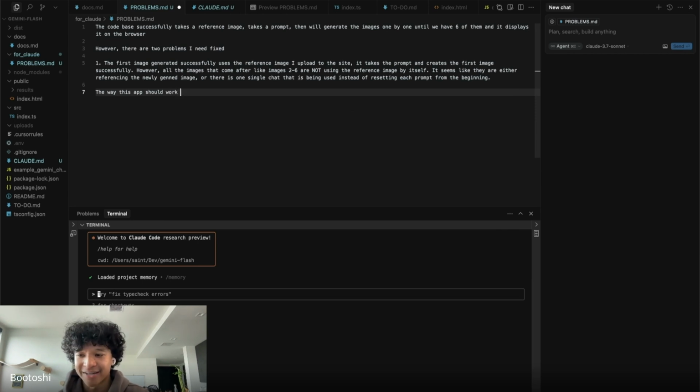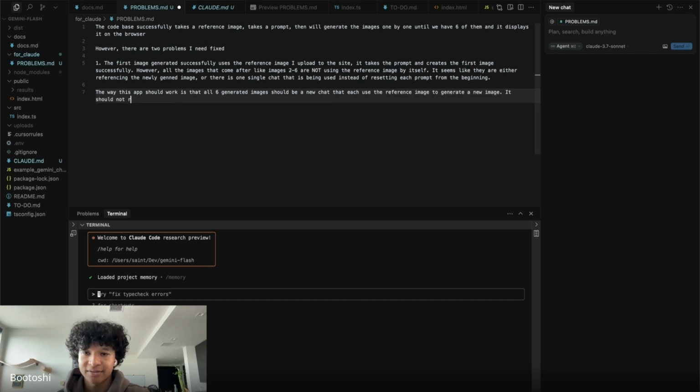TLDR. I got you. The way this app should work is that all 6 generated images should each be a new chat that uses the reference image to generate a new image.